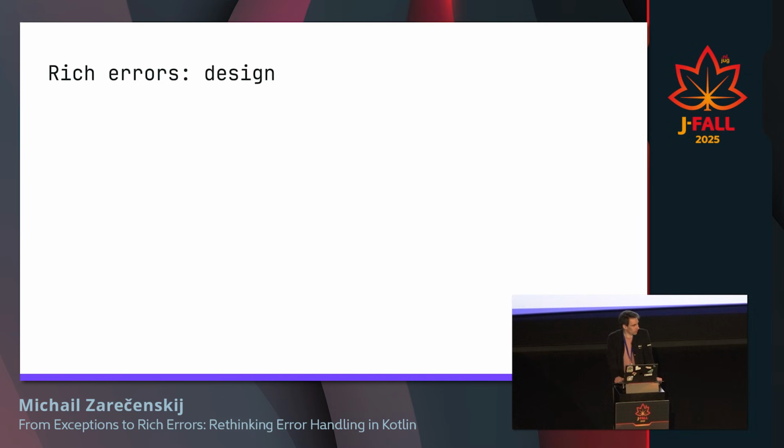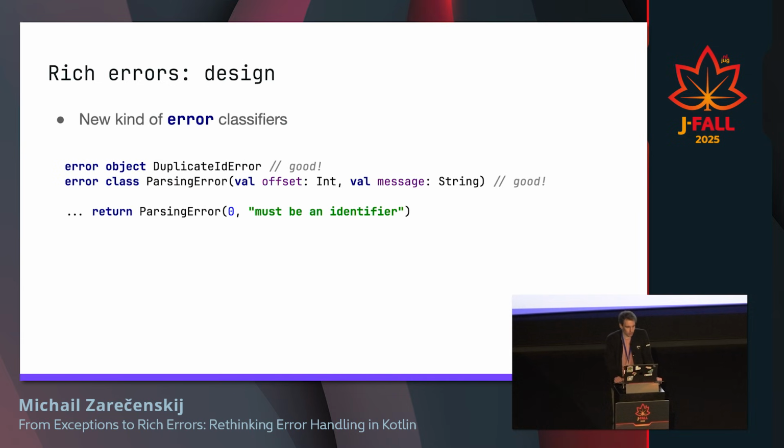Good. So next thing, we want to introduce a new kind of classifiers. These are just regular classes which are slightly restricted as opposed to regular ones, which means that you can work with them as with classes, as with objects. If you want to carry some data with your errors, for instance, you want to specify that a parsing error happened at this position with this problem, then it's just as easy as using a regular class.